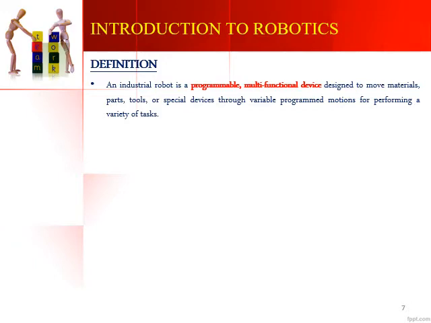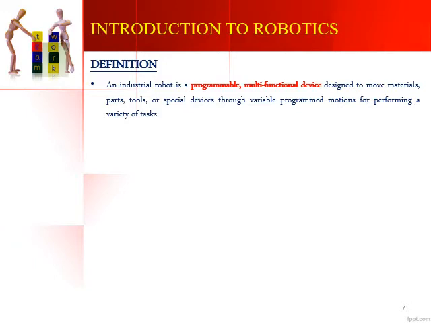So this industrial robot is also called a programmable device. The reason being, we can write programs and feed them into the robotic system. Plus, it is also called a multifunctional device because it can carry out multiple functions. Now, if you compare a robot with a human being, probably a human being can do one particular task at a time, but a robot can do multiple functions at a time. So a robot is also called a multifunctional device, and it is also called a programmable device because it can be programmed.